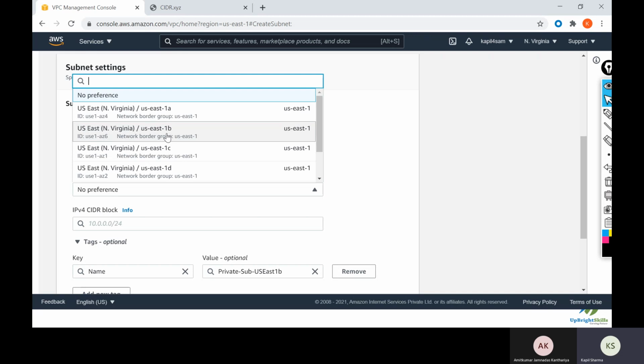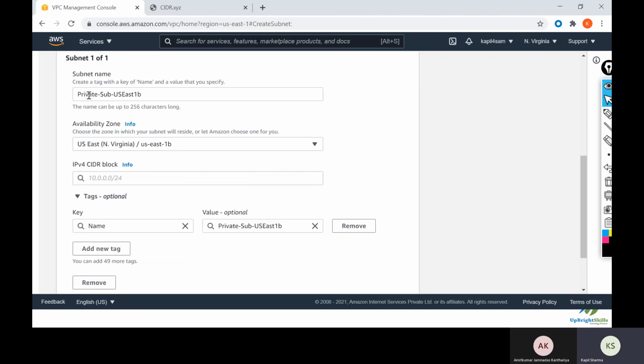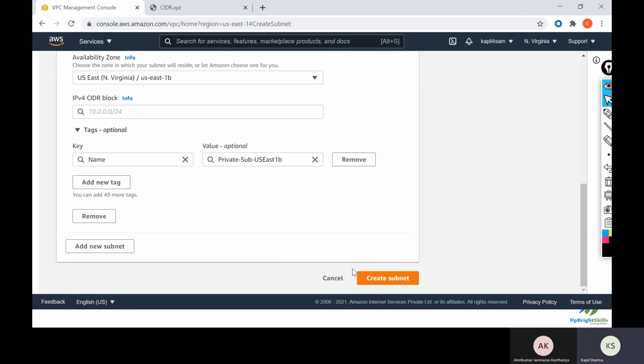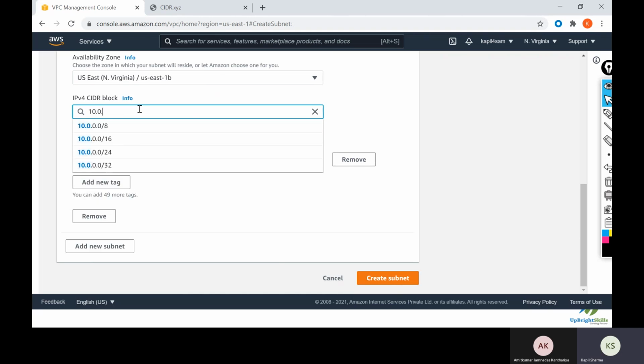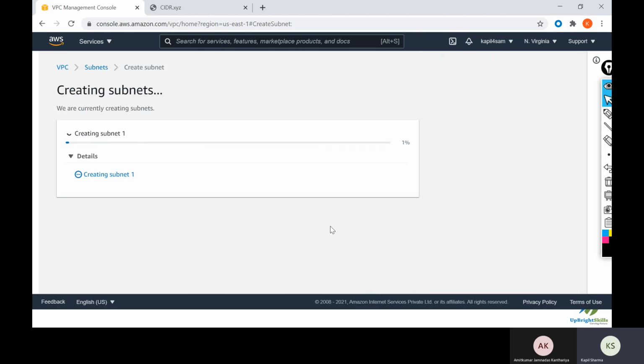Just make sure that you also do that, because otherwise if you select one single availability zone, all the subnets will be in that one availability zone, and you will not be able to create a highly available architecture. So if you want to create a highly available architecture, you must have multiple subnets in multiple availability zones. I will choose US East 1B. Again, this will be private. Create, okay, one second, 10.0.2.0/24. Create subnet.